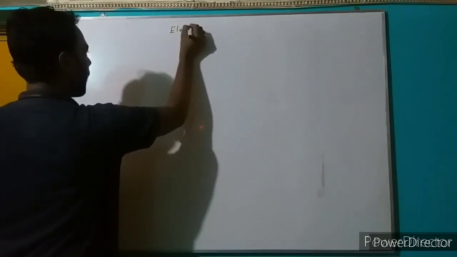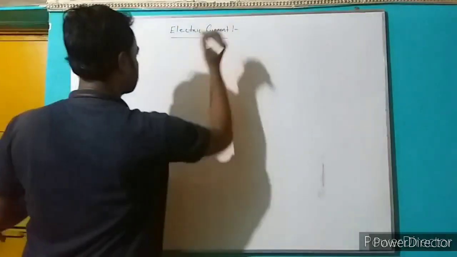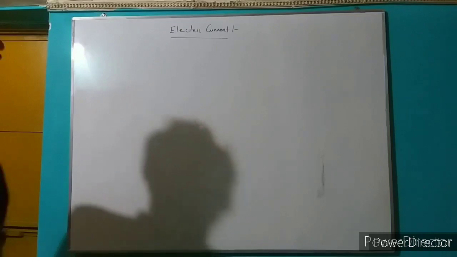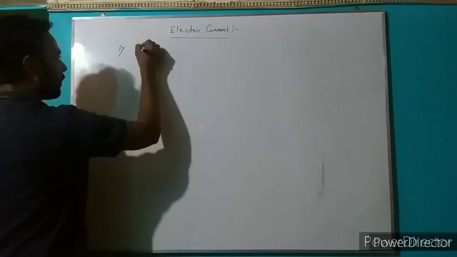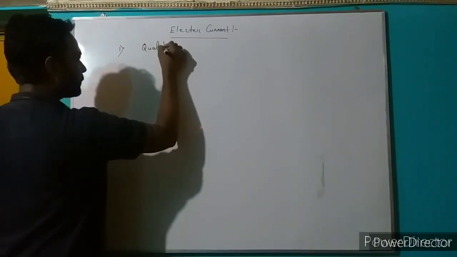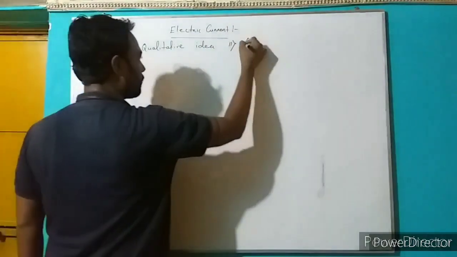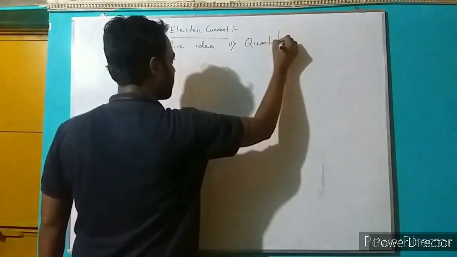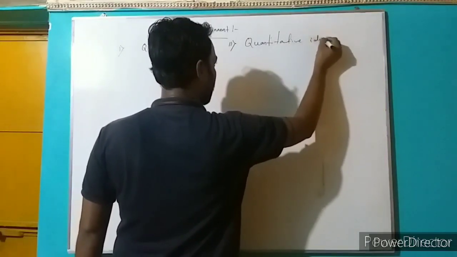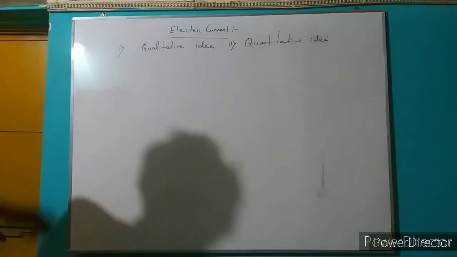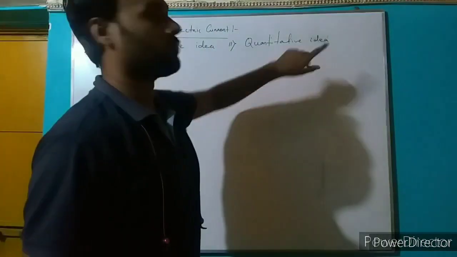Heading: electric current. Electric current can be represented in two ways. One is the qualitative idea, and the other is the quantitative idea.